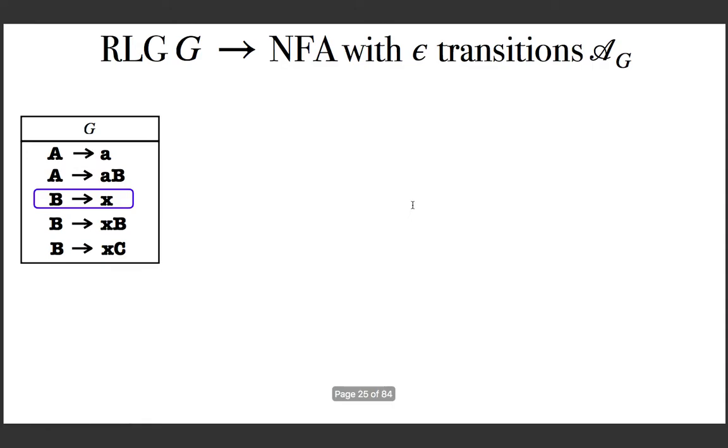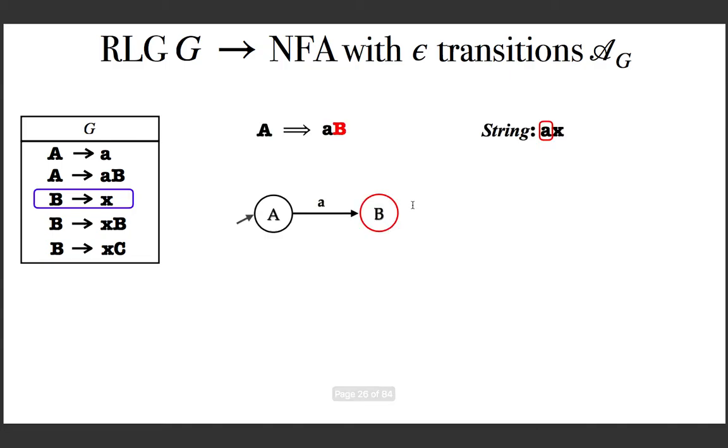Now see what you can do for the next production, which is B goes to X. Note that B is not the start symbol, hence assume that you are in this stage of the construction of the NFA. That is, from the grammar you already have derived this sentential form and you already constructed this part of the NFA as we discussed in the previous slide. So now this production tells you that this capital B can be replaced by the terminal string X. So this is what you can do.